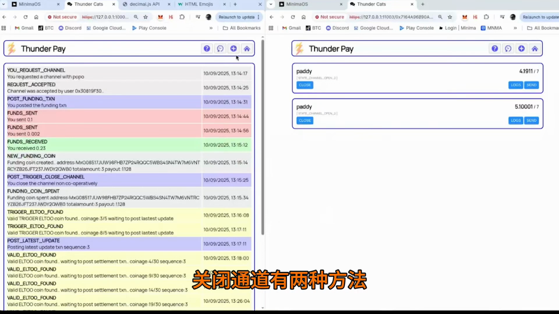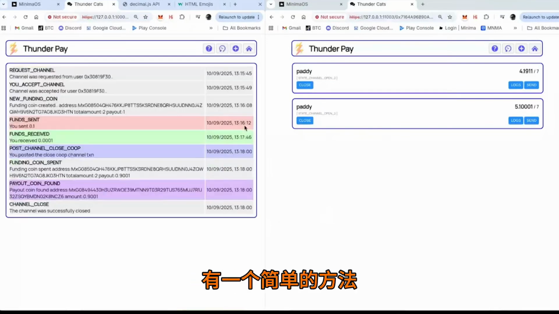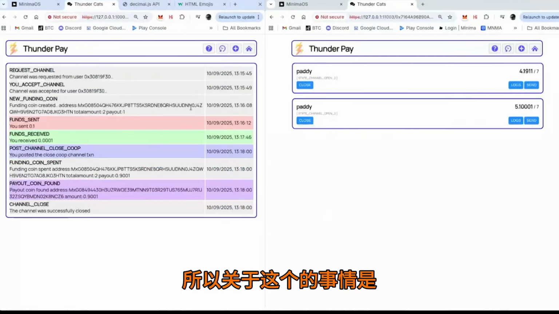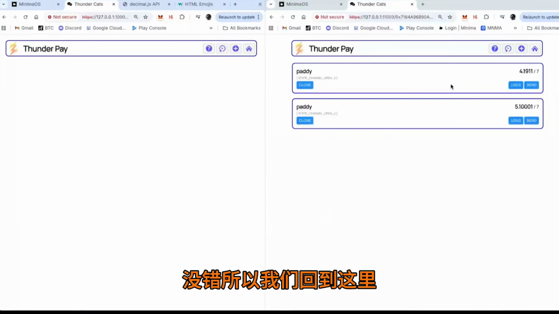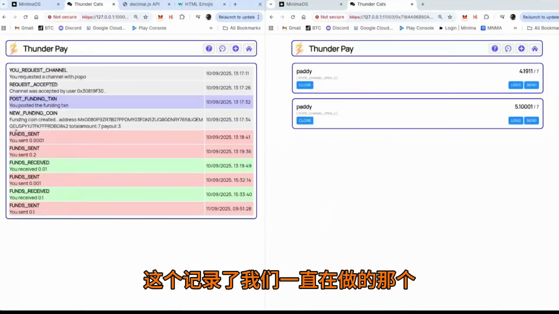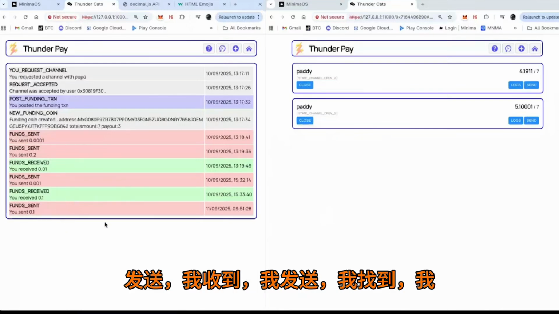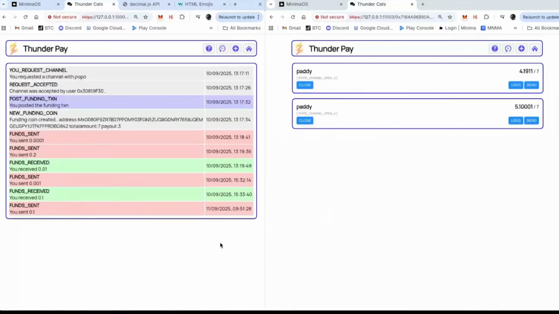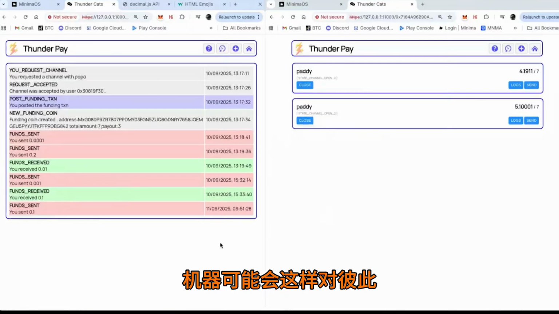There's 2 ways of closing a channel. There's the simple way, which is basically you send 1 transaction. And the thing about this is that in the normal state of affairs, that's right. So let's go back here. So let's say I want to close this channel, the one we've been doing. I've sent, then I received, then I sent, then I funded, then I sent, received. Obviously, you can do this. The machines could be doing this to each other.